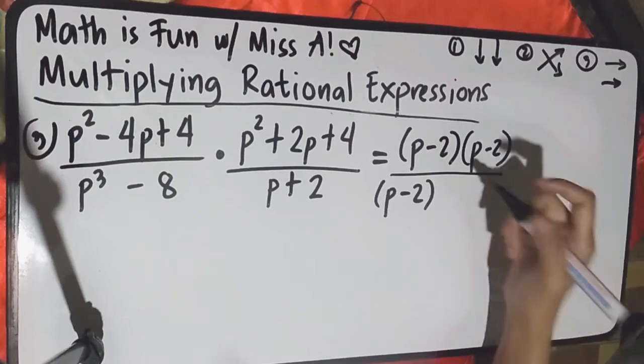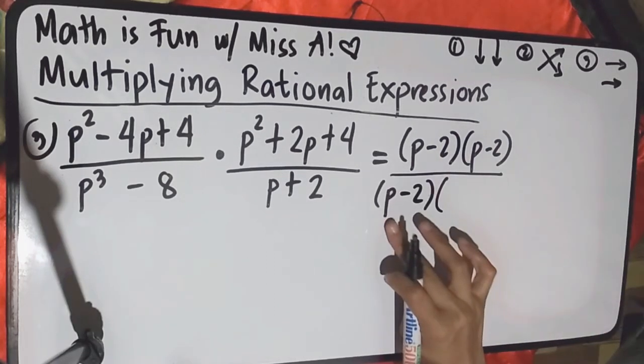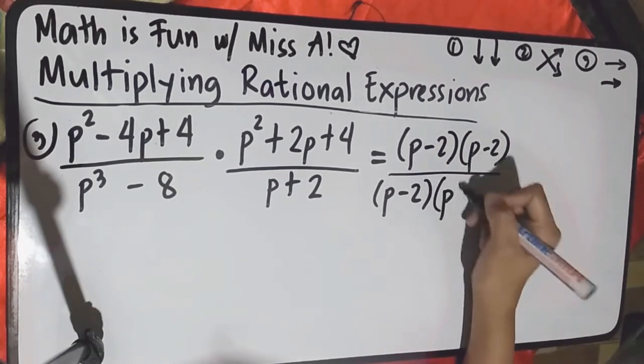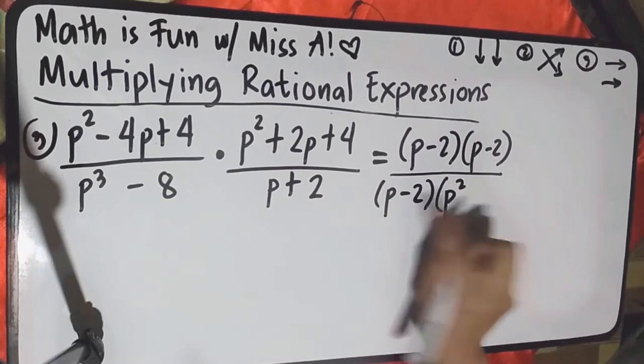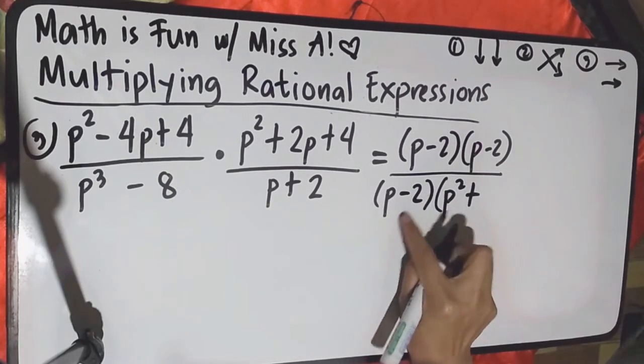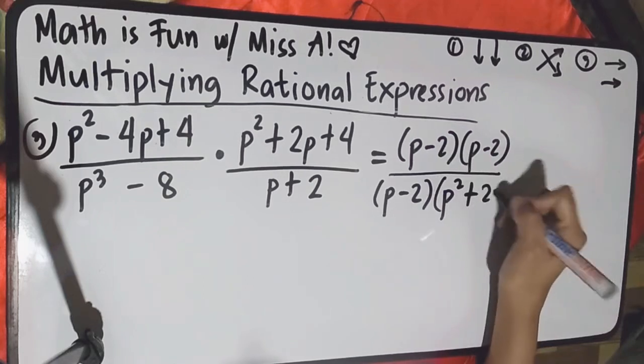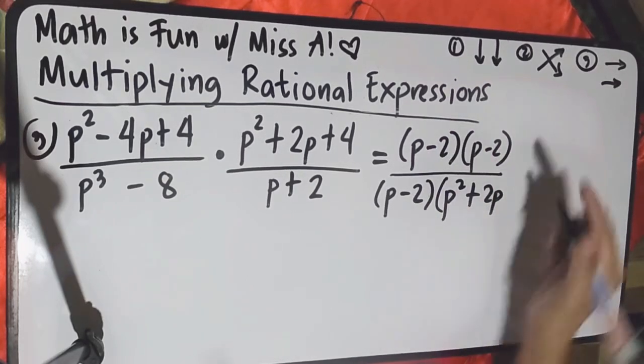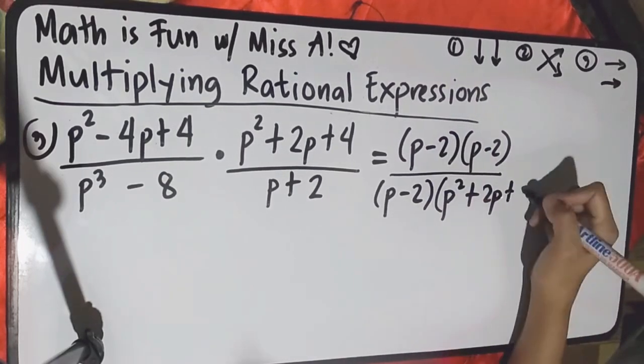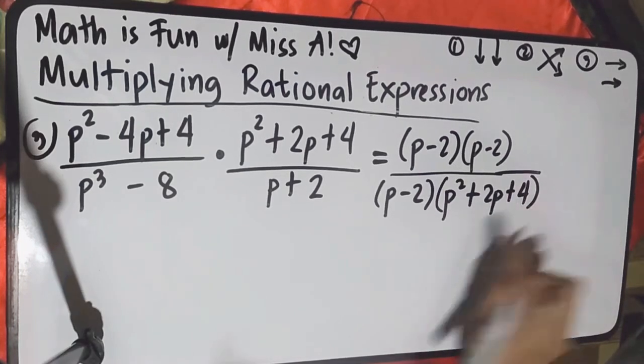And now let's get the trinomial factor. So just square the first term of the binomial factor, so that is p squared. Opposite sign, so you have plus. Then get the product, 2 times p, so that is 2p. And then you have the square of the last term of the binomial factor, so that is 4.